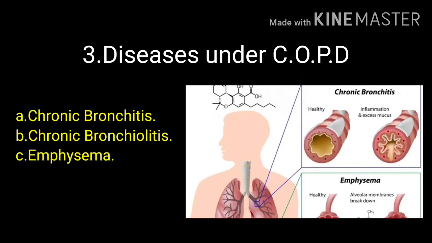Now let's see the diseases which come under COPD. There are three diseases which come under COPD. The first one is chronic bronchitis, which means inflammation of bronchi. The second disease is chronic bronchiolitis. It is inflammation of bronchioles. And the third and last one is emphysema. Emphysema is nothing but inflammation of air sacs or alveoli. Please note that all the three diseases which we have seen above arise due to a common set of reasons, and the symptoms for all the three diseases are also the same.